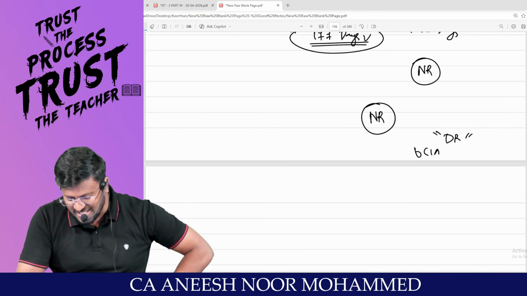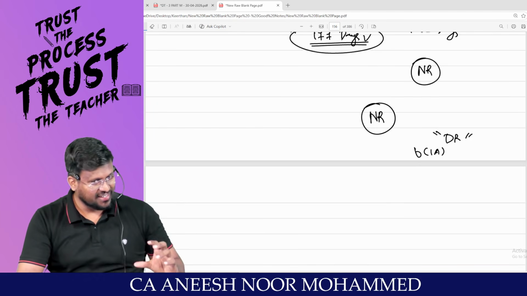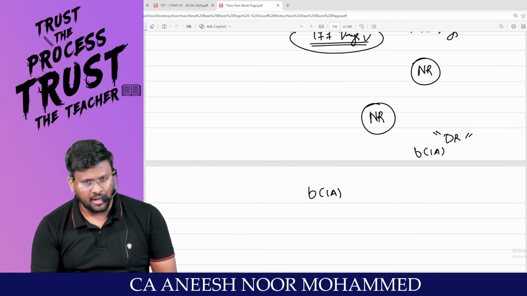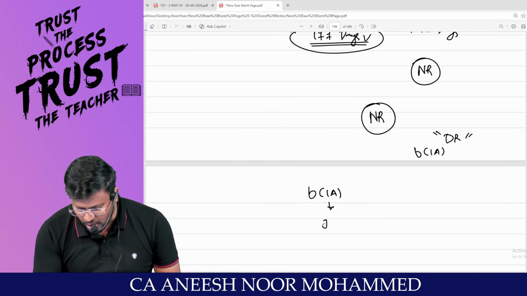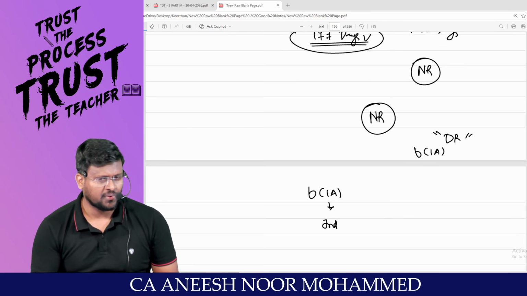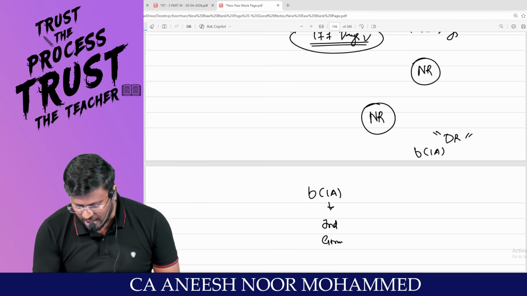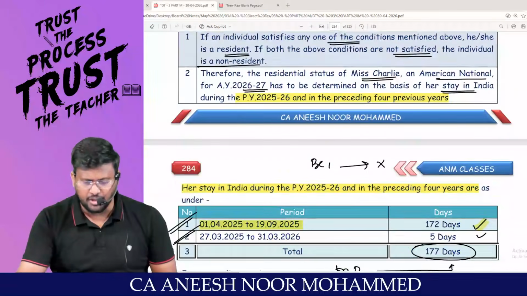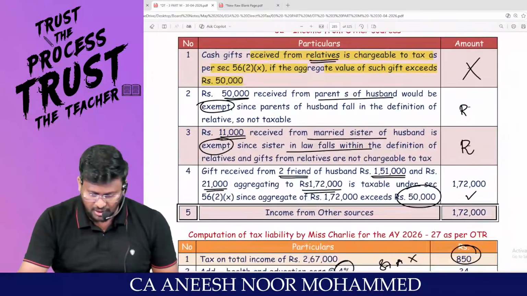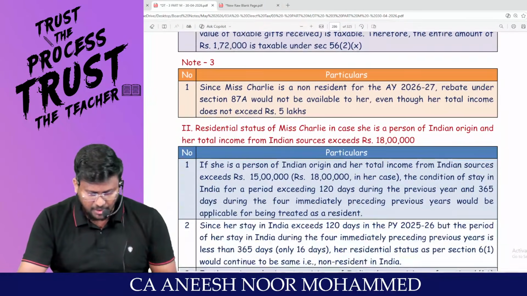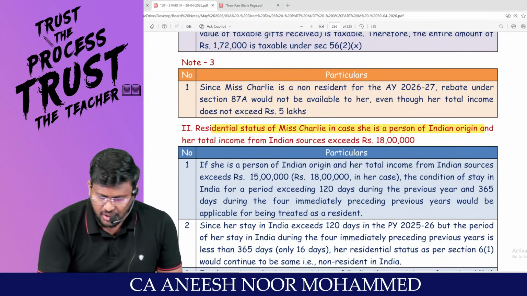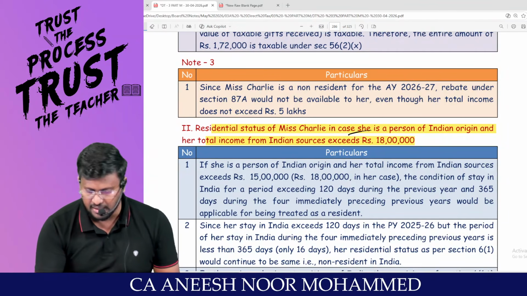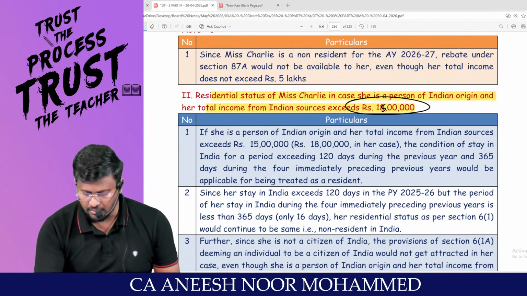As per section 6 subsection 1A. Am I right, sir? Sir, deemed resident, 6 subsection 1A, the assessee should be an individual. Yes, she is an individual. And she should be a citizen of India. Is this person a citizen of India or person of Indian origin? Person of Indian origin. Am I right, sir? By keeping that in mind, you have to read the second one. Residential status of Charlie in case she is a person of Indian origin and total income exceeds 18 lakh. That is 15 lakh. Correct?